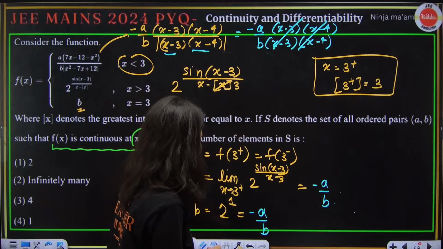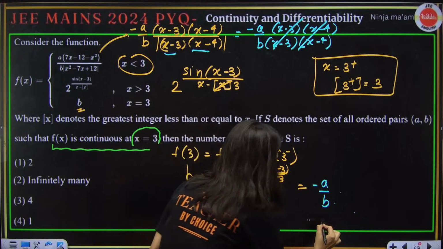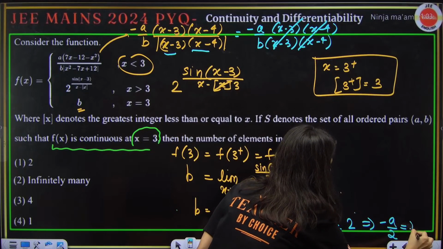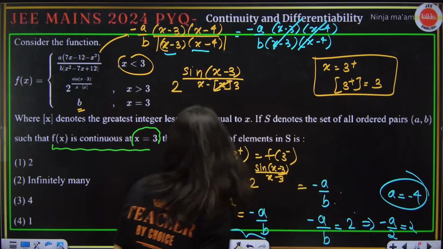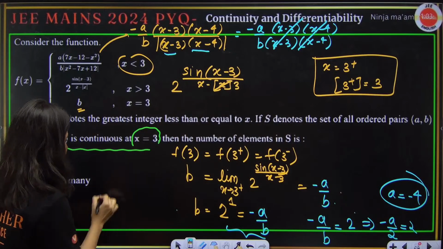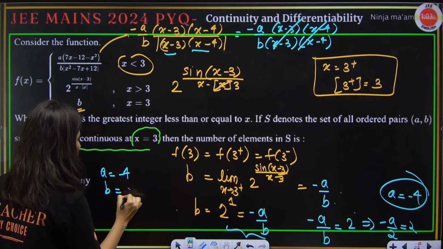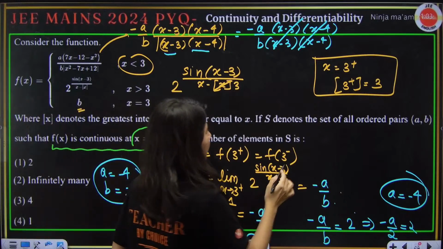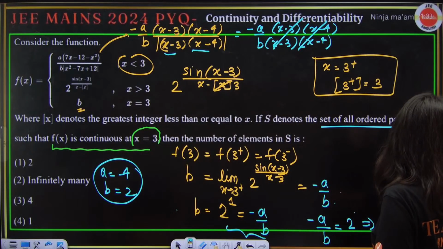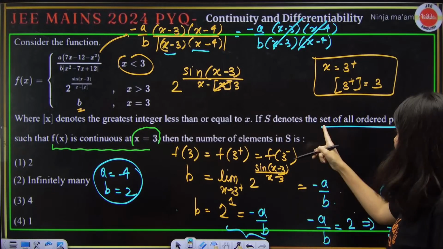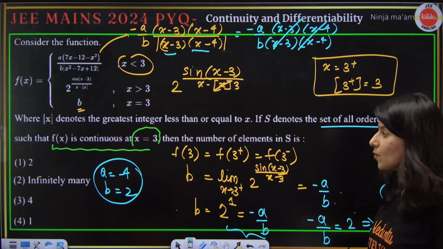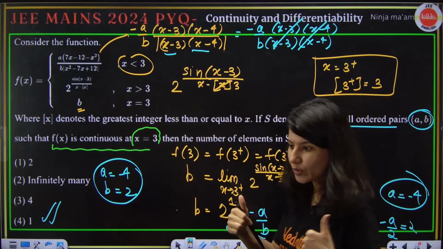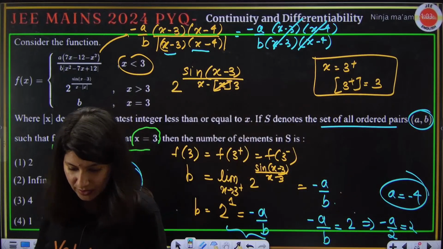So b is coming out as 2, correct? Now minus a by b is 2. So this implies minus a by 2 is equal to 2. a is coming out as minus 4. So now what we are getting is a is minus 4 and b is 2. That's it. We are getting only a single set of a and b. What they are saying in the question is S denotes the set of all ordered pairs a comma b. So I am getting only a single ordered pair, right? Option D. Okay. Give me a big thumbs up if you have understood this.